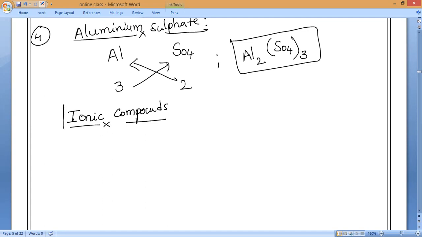Okay. Today's class we'll see the covalent compounds also. But before going to study the chemical formulas of covalent compounds, let us study the properties of ionic compounds. Very, very important. Even in class 10th, it reappears again. Properties of ionic compounds. Please keep reading.